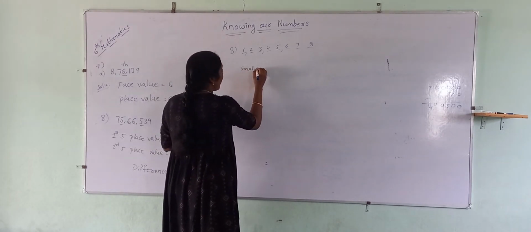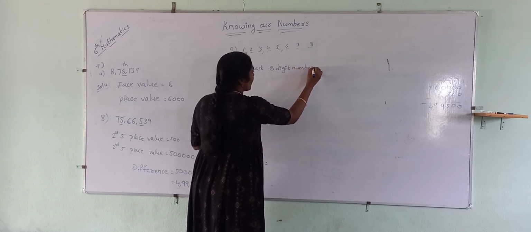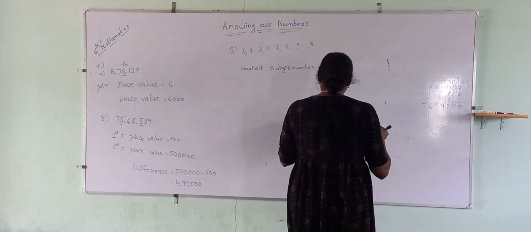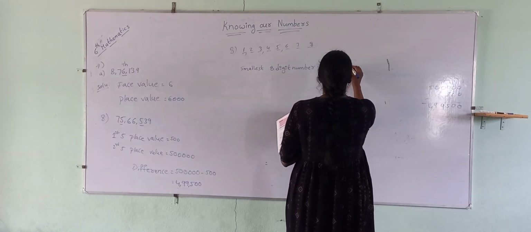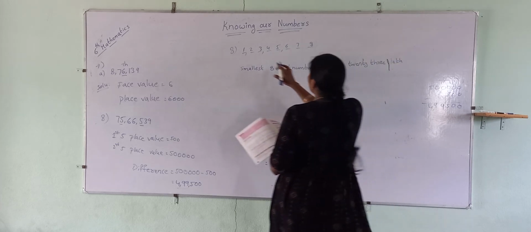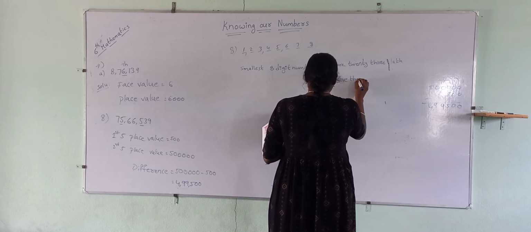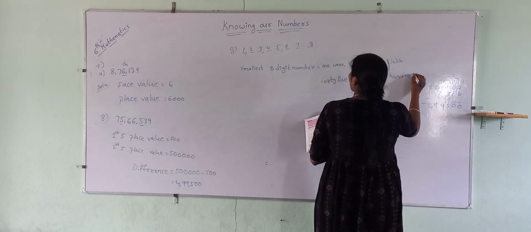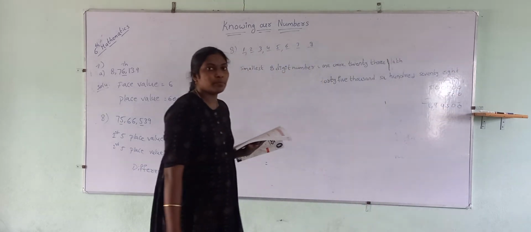So the smallest 8-digit number is equal to 1 crore 23 lakh 45,678. So you have to write the number name because they have mentioned it.